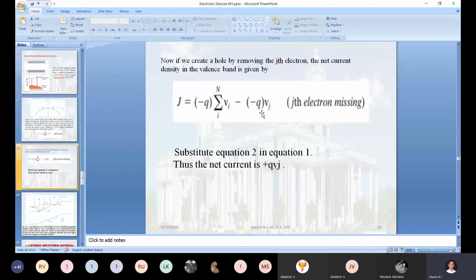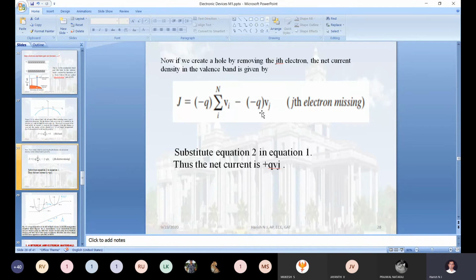So at the same time, with the help of the same example, one thing we got to know is that when you are applying an electric field, it may be an electron or a hole. Correct? When you are applying an electric field, the electron will be moving in the opposite direction to the applied electric field, but the hole will be moving in the same path.